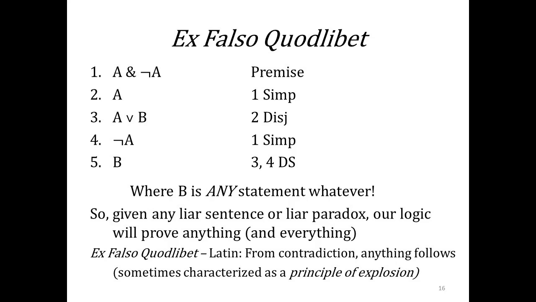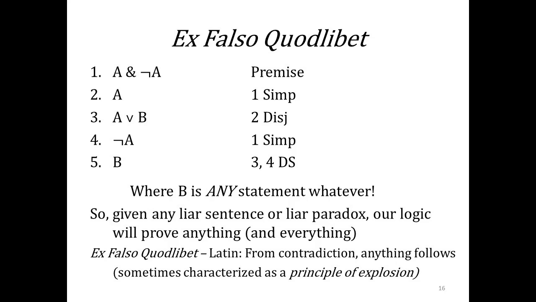So what can I do to this? Simplify. Simplify. And now I know I can disjoin a true statement with any other statement. So I'm just going to add a statement. Because I know A is true, I know A or B, where B is anything I like. But I also know not A. I can simplify again.